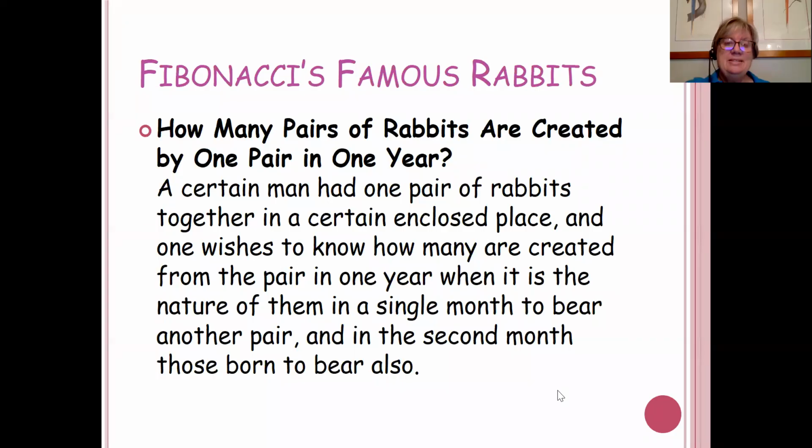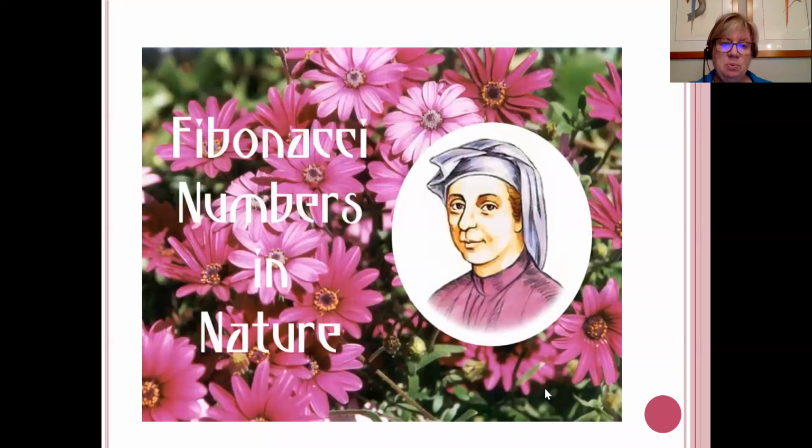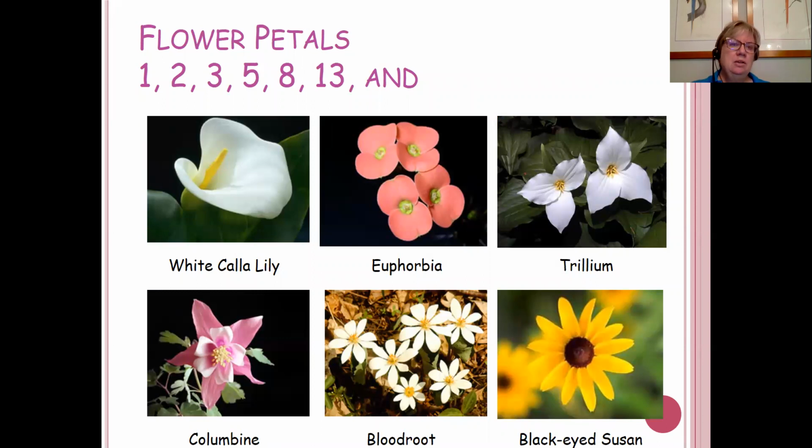All right, so this is taken exactly out of his book. This is exactly the way he states the problem. But we see Fibonacci numbers all over the place, and I'm just going to kind of zip right through this. Take your time and look at this. Flowers: the next time you go buy some flowers or you're at the grocery store, count the petals, because many flowers, not all of them, but many flowers, have a number of petals that is a number in the Fibonacci sequence.